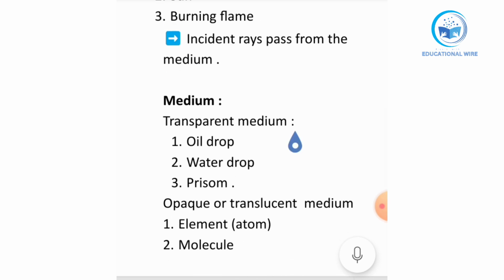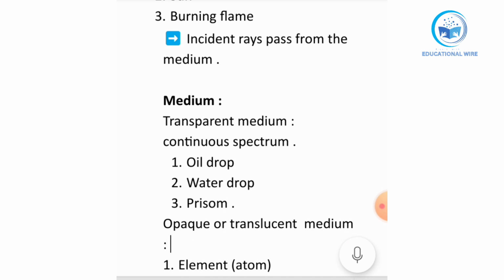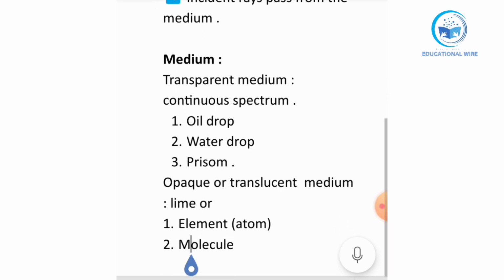One more thing, this transparent medium is also called the continuous spectrum. And this opaque or translucent medium is called line, sorry, it's line, or you can also say discontinuous spectrum.